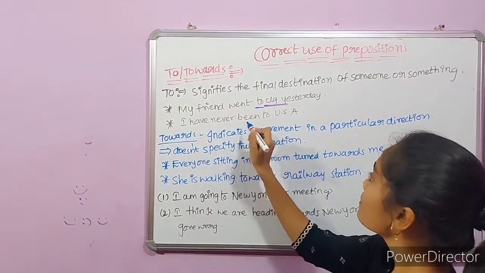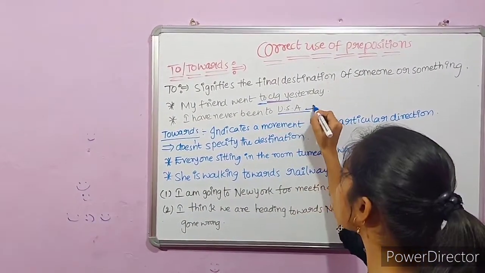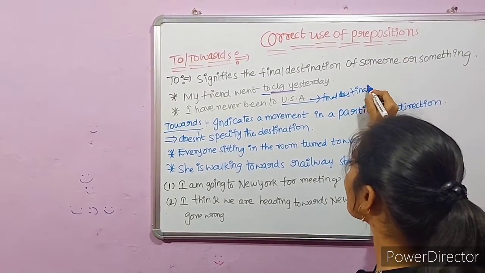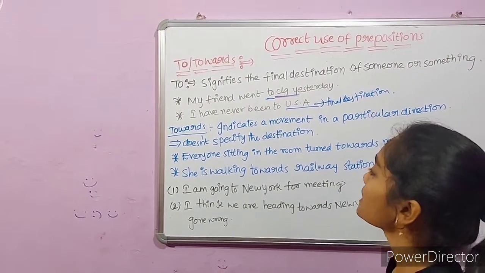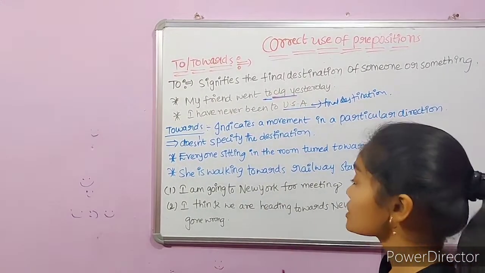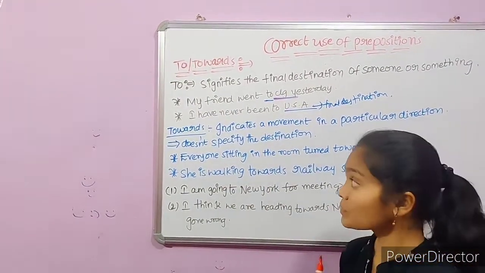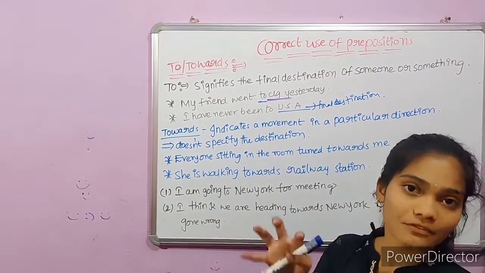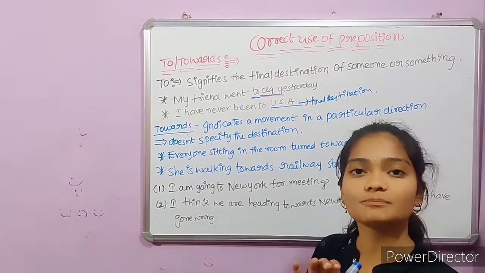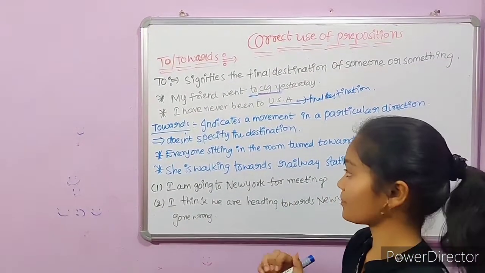And I have never been to USA. Here USA is the final destination and to is the preposition. And the second one is towards. It indicates movement in a particular direction. It does not specify the destination. Towards indicates a specific direction, but, unlike the preposition to, it does not specify the destination.